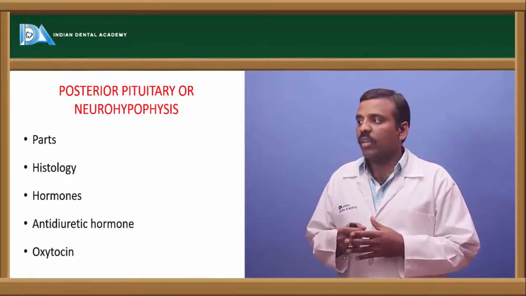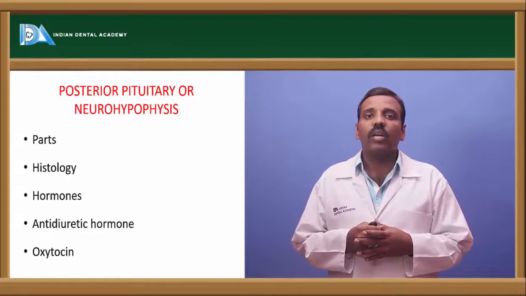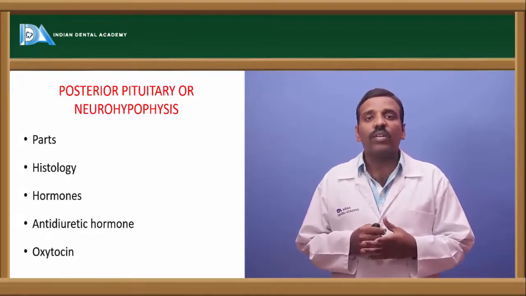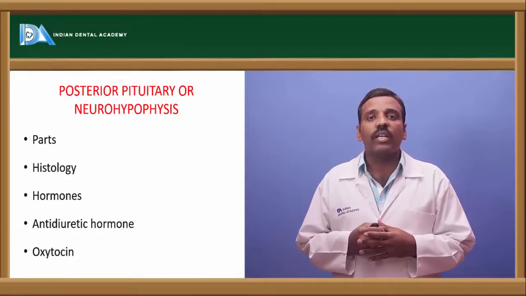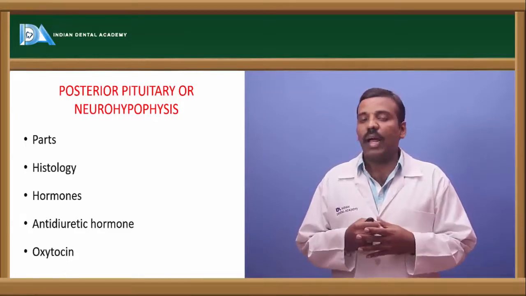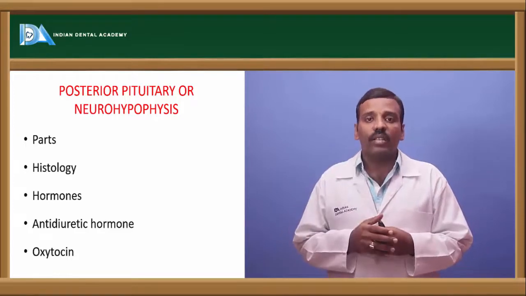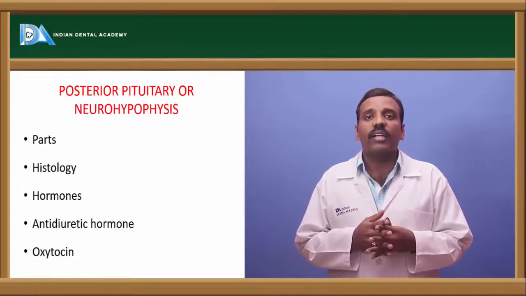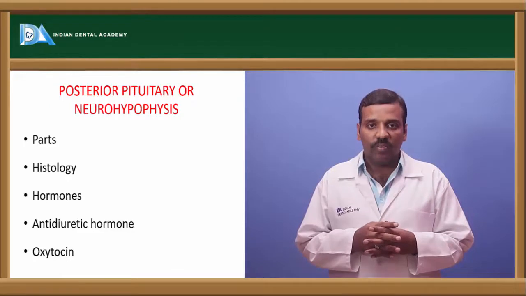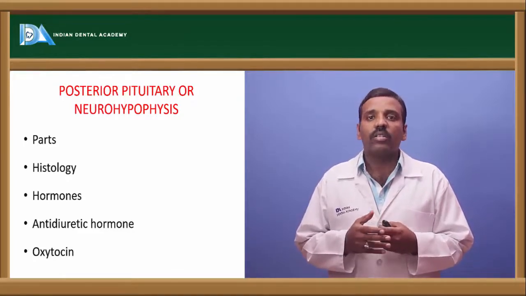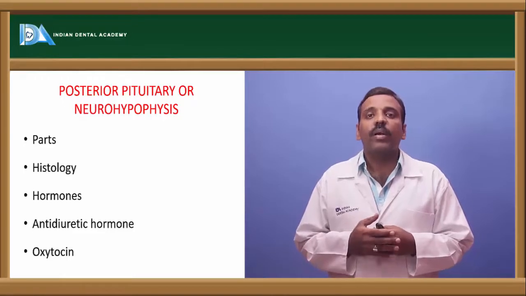The antidiuretic hormone or vasopressin is mainly for the concentration of the urine and the maintenance of blood pressure. The oxytocin functions in two ways: uterine contractions and milk ejection reflex. Uterine contractions are during parturition, the delivery of the baby.